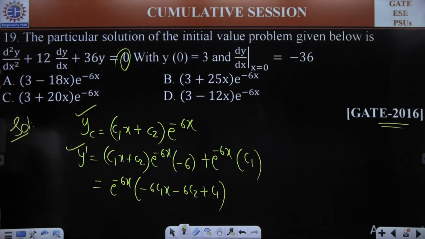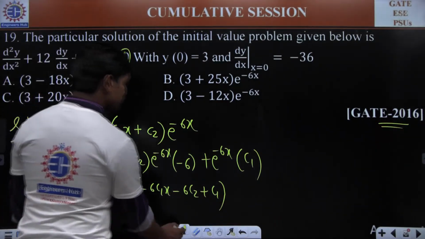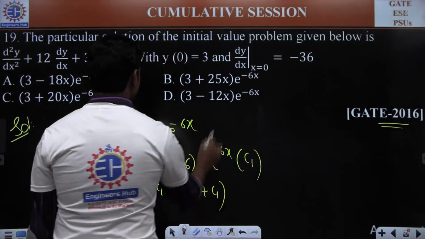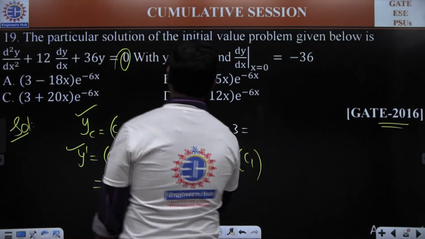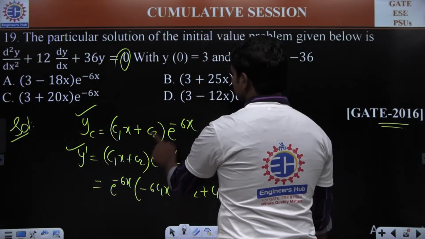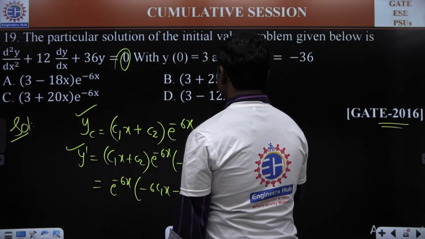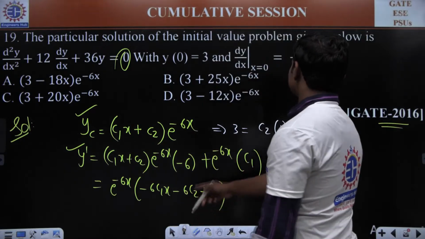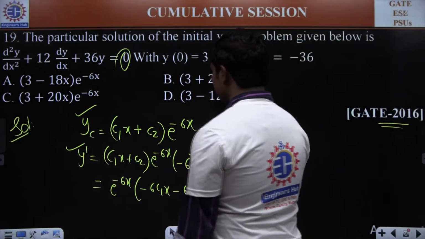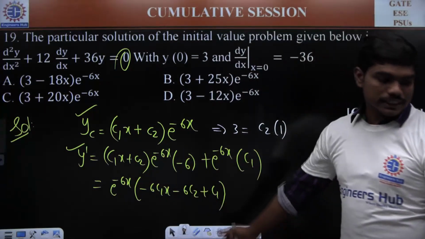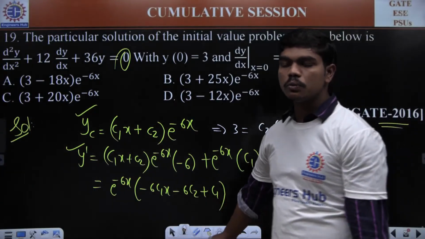So substitute the boundary conditions. Given y of 0 is equal to 3. So if y of 0 is equal to 3, this equation implies 3 is equal to, when you put x equal to 0, this term is completely 0. So c2 into 1, that's what you have. So c2 value is 3. So if you put c2 equal to 3 and this derivative equal to minus 36, you can get the value of c1. So please try to calculate and tell me the values of c1 and c2.